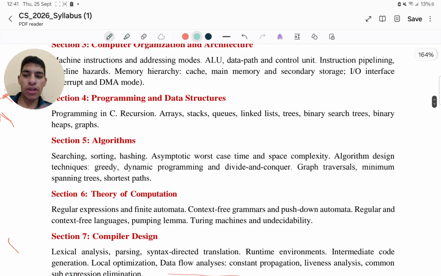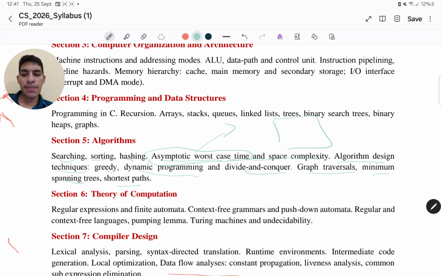The topics they have mentioned in this are searching, sorting, hashing, asymptotic worst case time complexity and space complexity, algorithm design techniques, greedy, dynamic programming, divide and conquer, graph traversal, minimum spanning trees, and shortest paths. So let's list down the topics which are very commonly asked in these questions. One is worst case asymptotic analysis. In this they give a particular function, and they might ask you to find the time complexity.